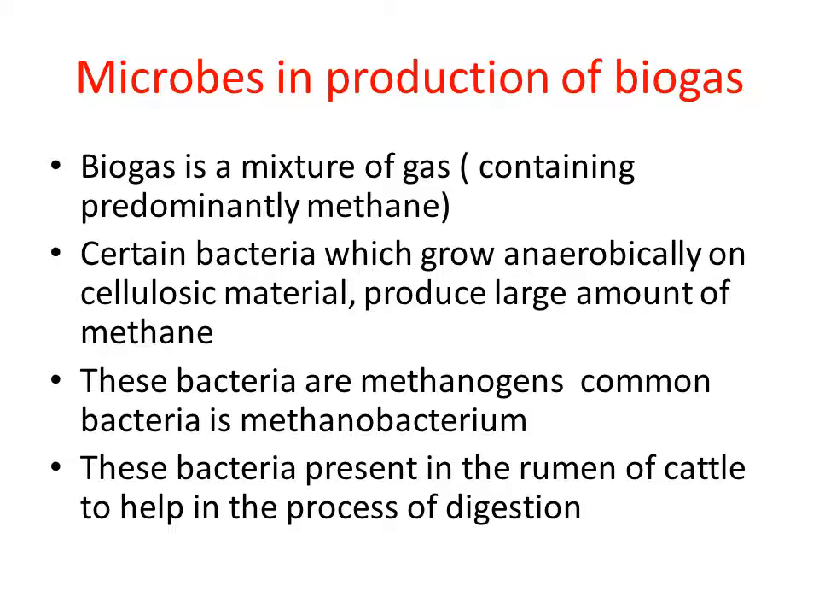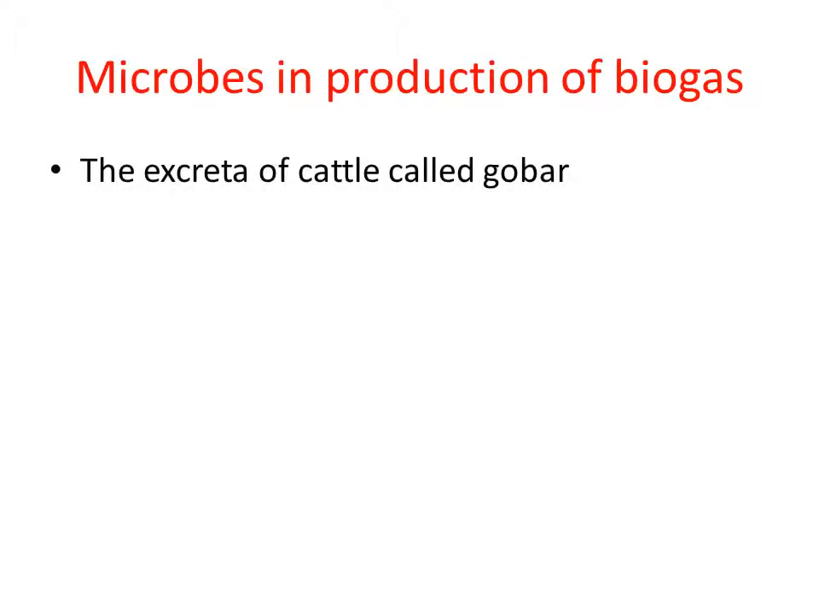Since methanogens are part of the rumen, the waste material, that means the solid undigested waste produced by the cattle, consists of trace amounts of methanogen bacteria, right? The raw material used in biogas production is the excreta of cattle. The excreta of cattle is called dung, right? So cow dung is used in biogas production.